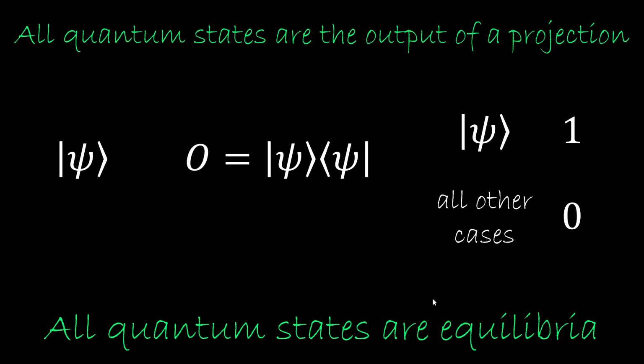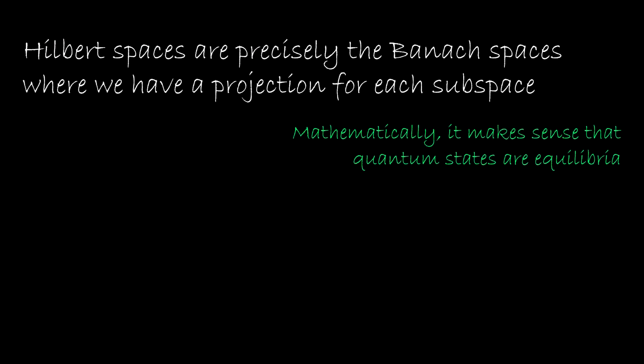But does this make sense, or is it just a trick? Well, it does make a lot of sense mathematically. Hilbert spaces are precisely the Banach spaces for which we have projection operators for each subspace. Banach spaces are vector spaces that have a norm and have limits. So once you say that the system has a size, a norm, and you want your state to be closed under linear limits, projections are what give you the inner product. So mathematically, it makes a lot of sense to say that all quantum states are equilibria. Projections are ingrained in the very definition of Hilbert space.